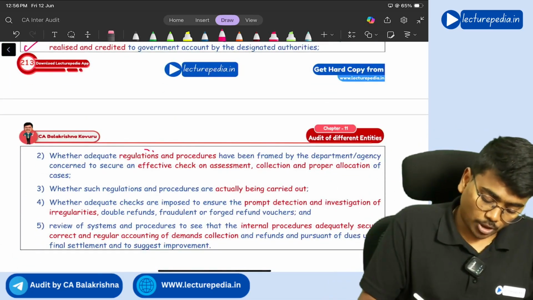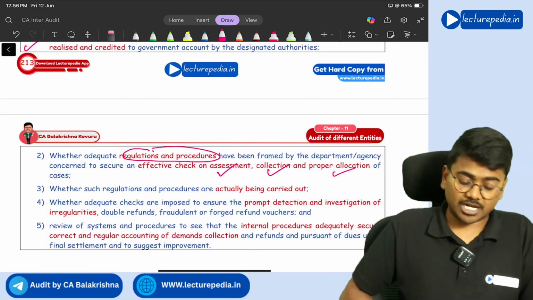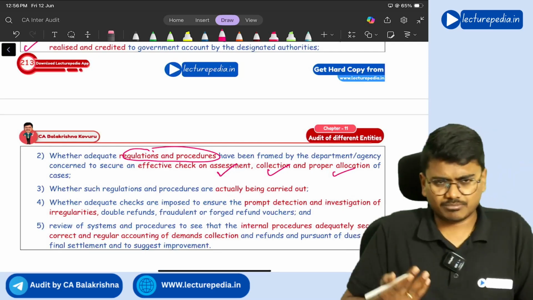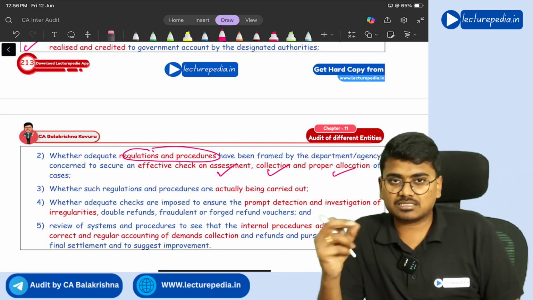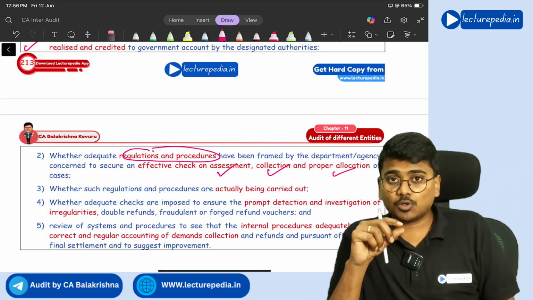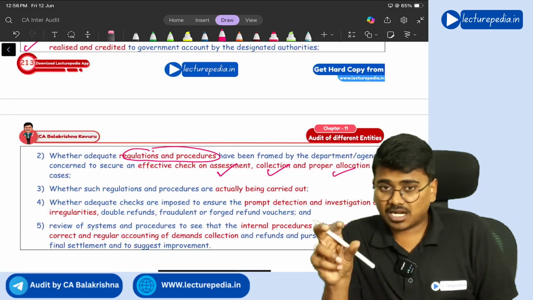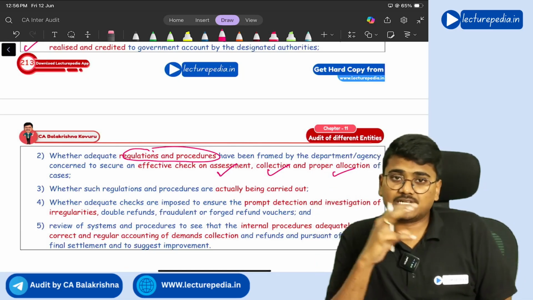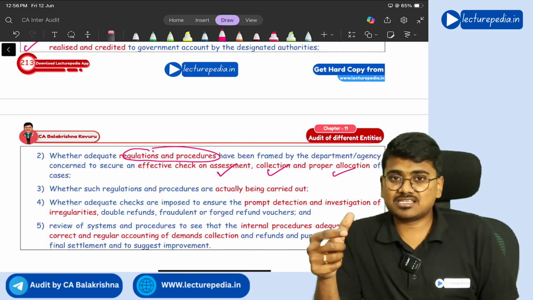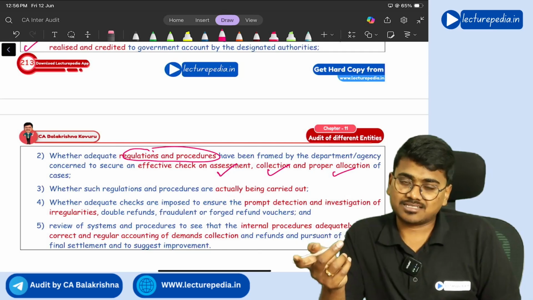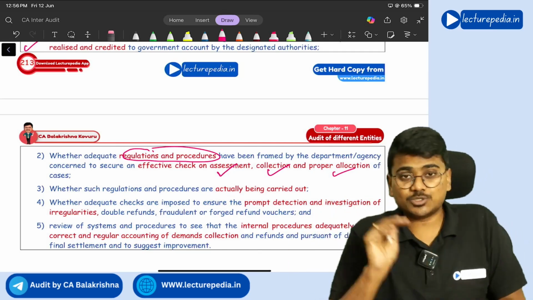Next, whether there are proper regulations and procedures with respect to effective assessment, collection and proper allocation of cases. You can read this answer with the example of the income tax department. Income tax is a revenue to the government, right? Now, whether there are proper rules and regulations with respect to income tax for proper collection of the tax and crediting that to the account of the government, and identifying the cases where assessees have not paid the taxes. So whether there are proper rules and regulations for identifying these cases or not, you need to check.